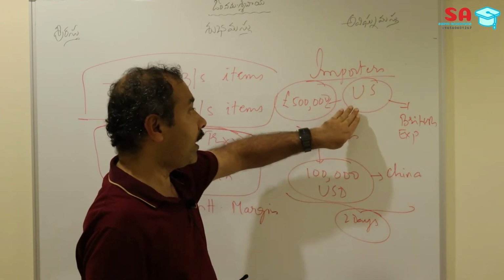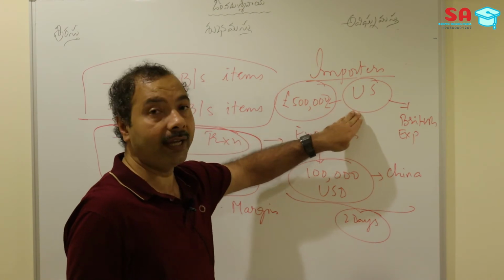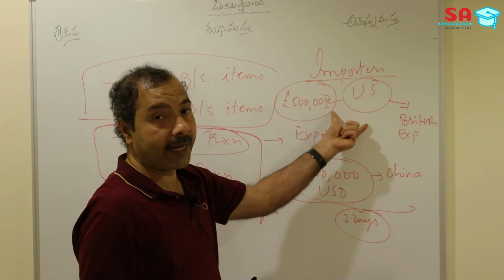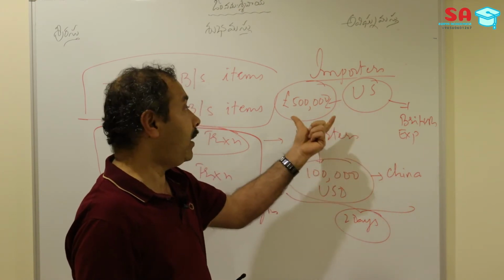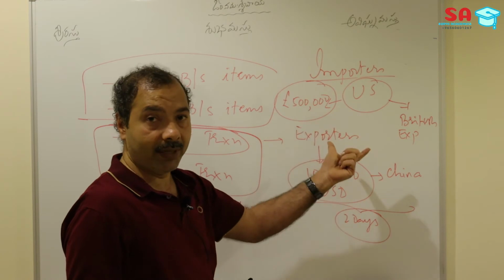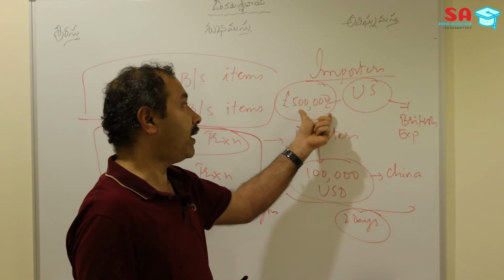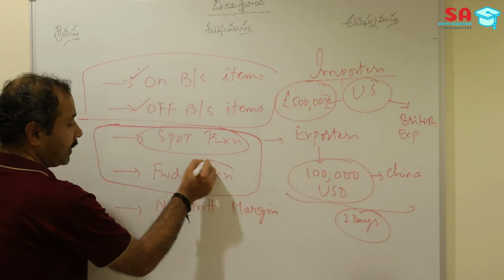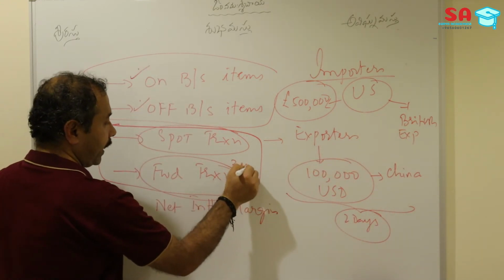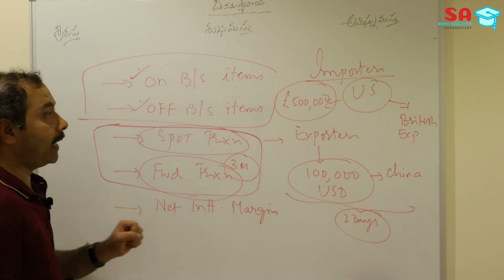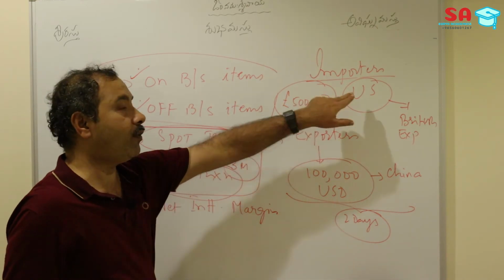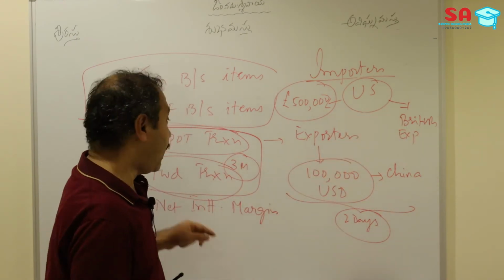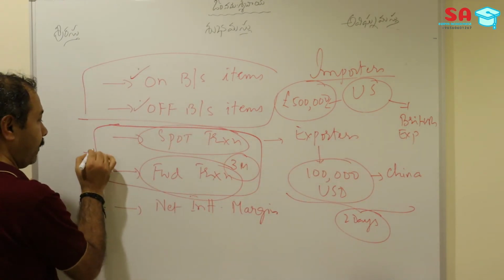So what the importer will do is, he will tell the bank that he needs 500,000 pounds after 3 months. So he will enter into a transaction with the bank saying that I need 500,000 pounds after 3 months. So the bank has to arrange 500,000 pounds to the US importer after 3 months, which is nothing but a forward transaction of 3 months category. So the bank is selling 500,000 pounds to this US importer after 3 months, but the rate is fixed today itself, and this is an example of the forward transaction.